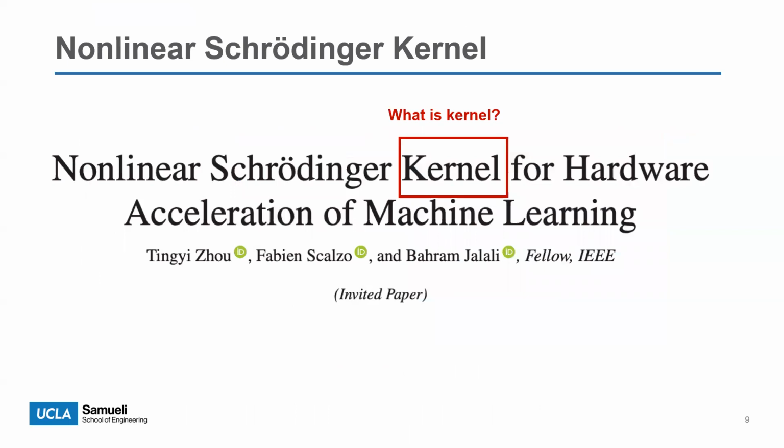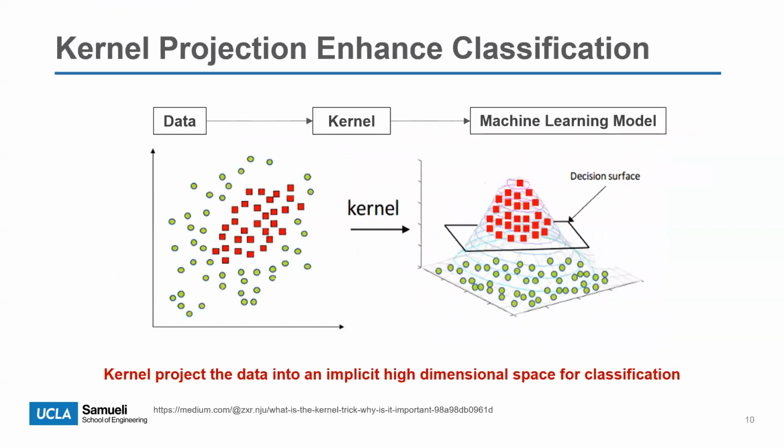To solve this problem, we proposed the Nonlinear Schrodinger Kernel. This was published earlier last year in the Journal of Lightwave Technology. Here we call it kernel because our technique shares some similarities with the numerical kernel trick in machine learning. The kernel trick is a common method used in machine learning. It works by processing the input data with a nonlinear kernel function and then sending results to a light machine learning model. Let's look at this example. Here we have two types of data, the red square and the green dot.